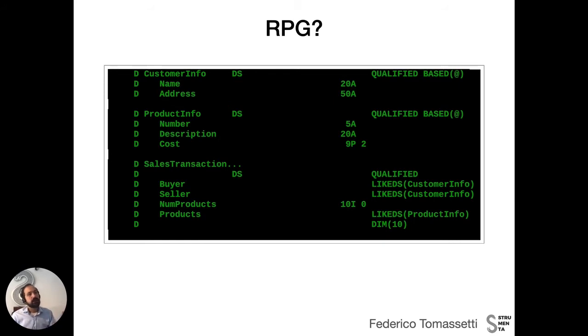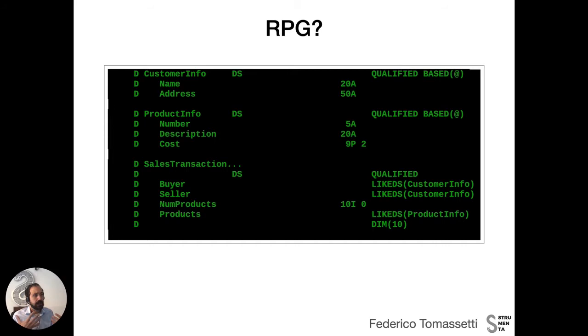Now, in this case, we are defining 3 data structures. The first one is named customer info. It has 2 fields, a name of 20 characters and an address of 50 characters. And then we have a product info with a number and a description, and these are both strings. And then we have a cost. The cost is instead a number of 9 digits, 2 of which are decimal digits. So basically it's a price in which I can specify cents.